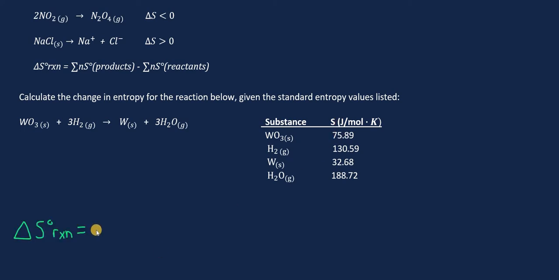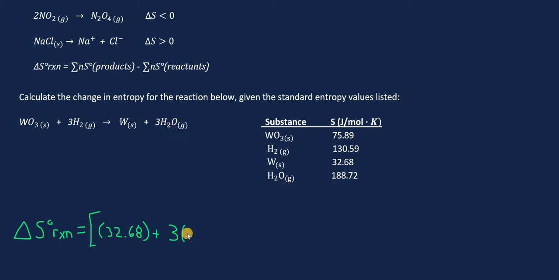So if we want to set this up into our equation, we need to look at the products first. So we have solid tungsten, and there's only one of those on the product side. So we have our entropy value for solid tungsten as 32.68, plus 3 times the entropy for water vapor, because we have 3 water molecules here.